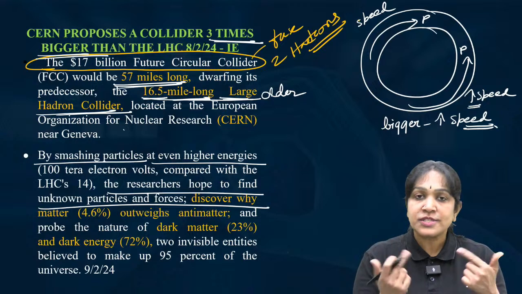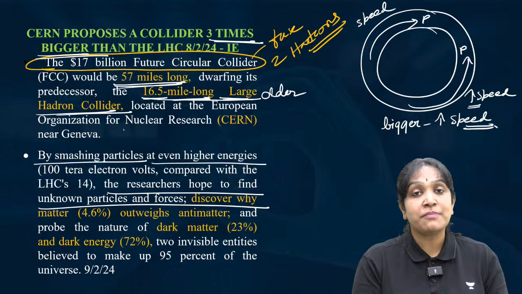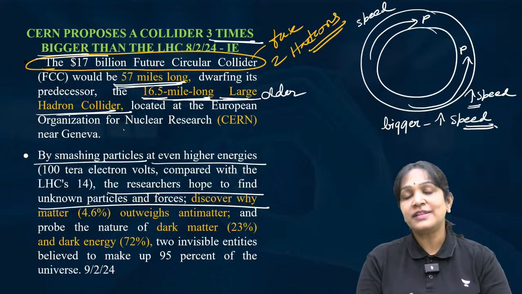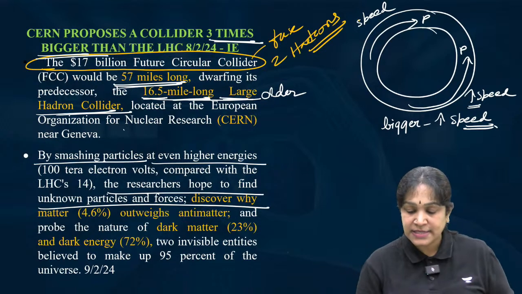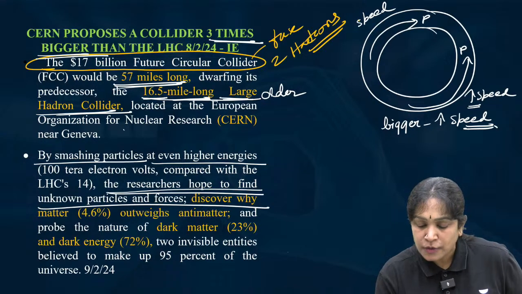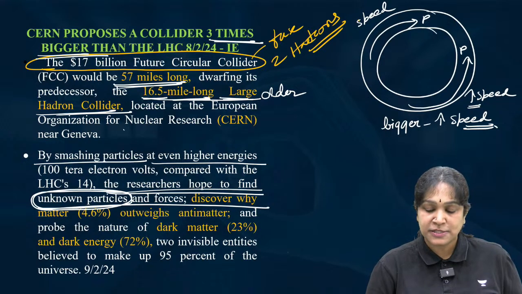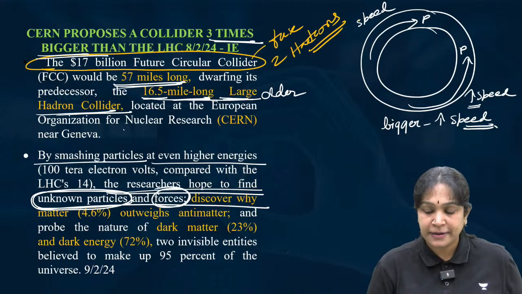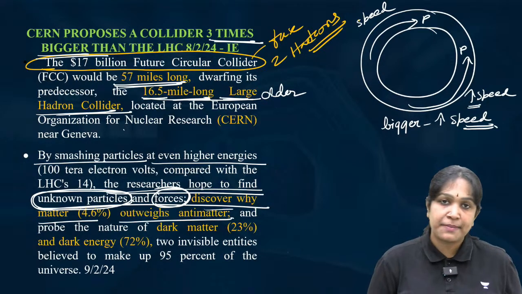Peter Higgs proposed that there is something called the boson, and we detected it. But who knows, there can be more particles that nobody has even imagined till now. So for the detection of such particles, we are planning a bigger collider. Is it clear? The researchers hope to find unknown particles, unknown forces, and to discover why matter outweighs antimatter.